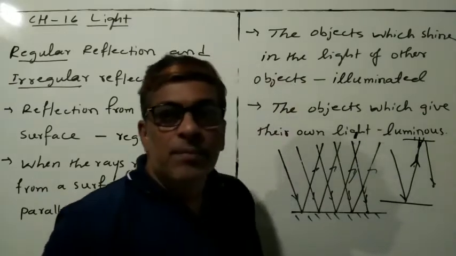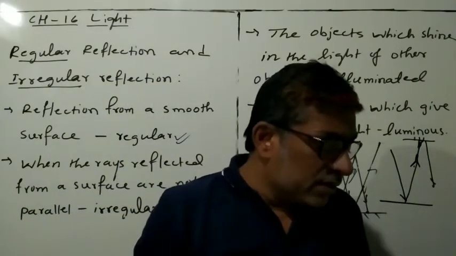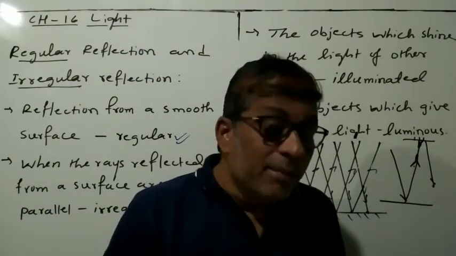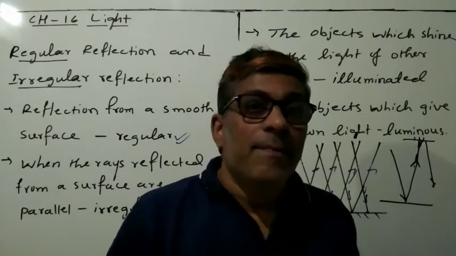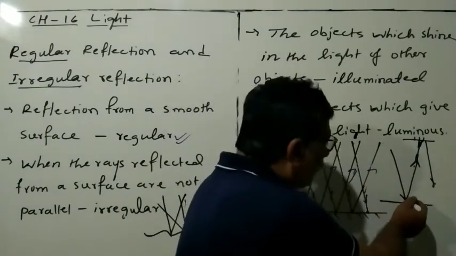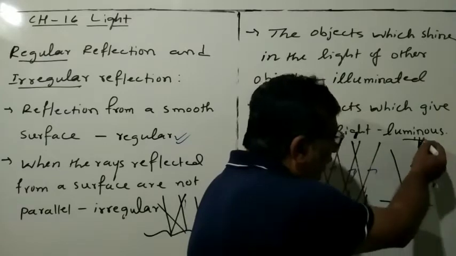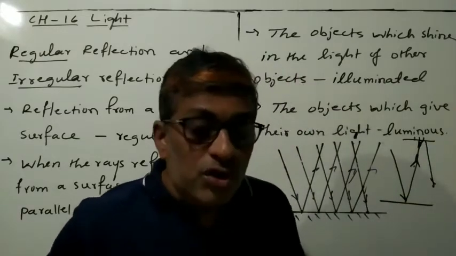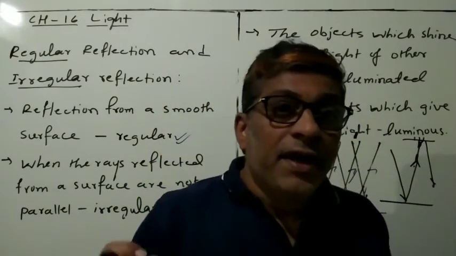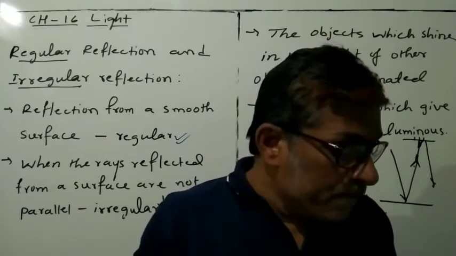Yes. So like this, reflected light can be reflected again. See, once the incident ray falls and is reflected, it can reflect again. So this reflected light can be reflected again.